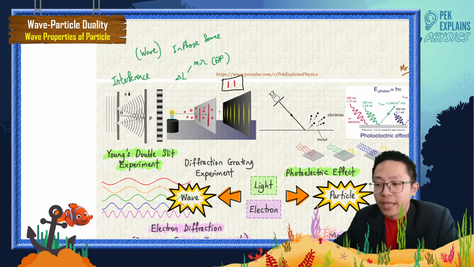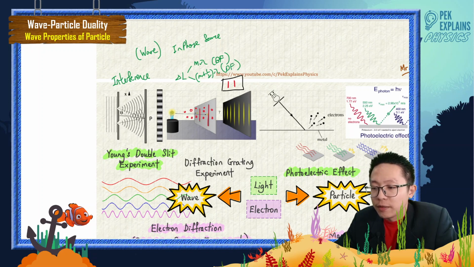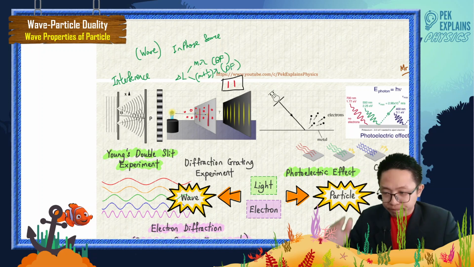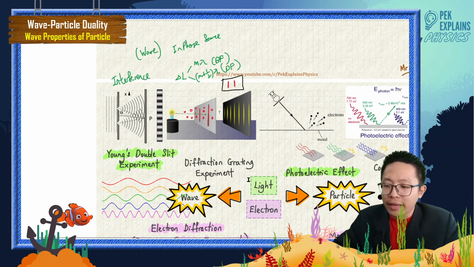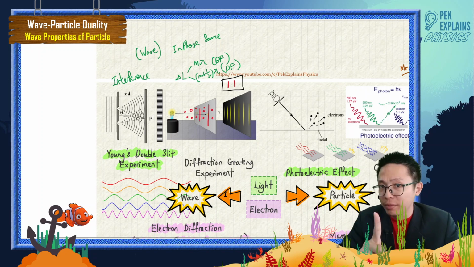If delta L is m lambda, it produces a bright fringe. If delta L is equal to m plus half lambda, it produces a dark fringe, isn't it? So for the Young double slit experiment, light can only be explained as a wave. It only exhibits wave properties, not particle properties. That's why I say it only shows one property at certain conditions. Only one property, that is only wave.